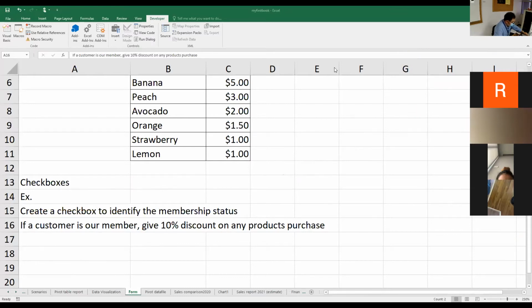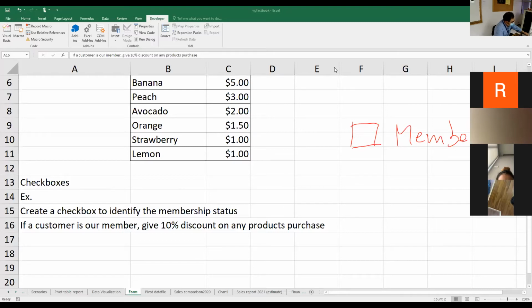If I want to use a checkbox to identify the status of the member, I may say, okay, I have a box that says member. If that customer is a member, you tick it; if he or she is not a member, you don't tick it. You can do it like this as well. So how does a checkbox work? How can we have tick or untick like this?